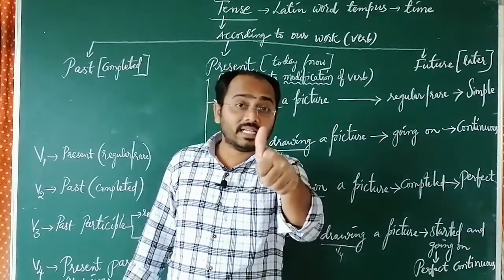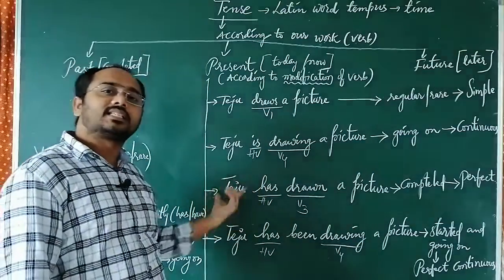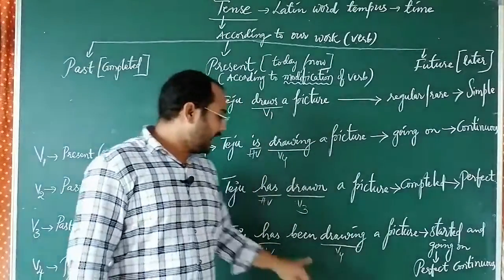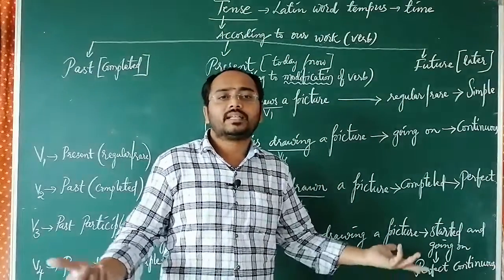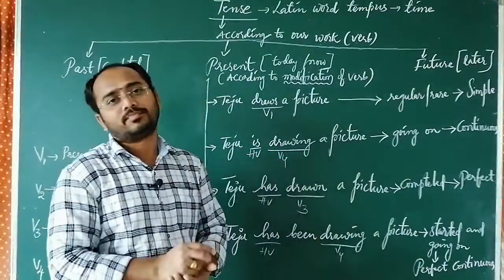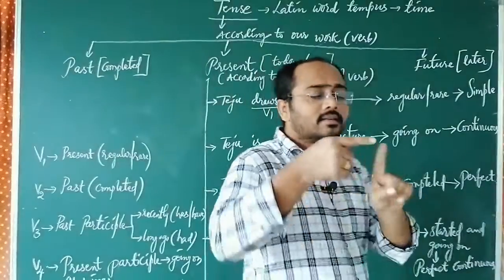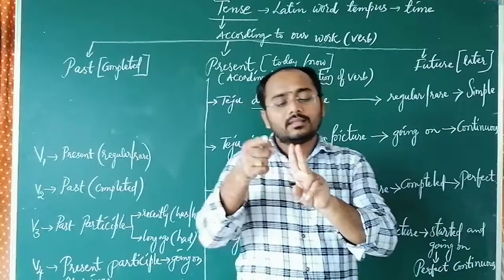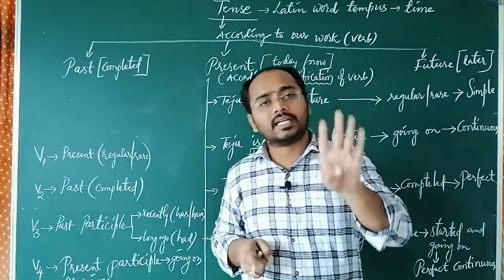That's the reason the third name is perfect, and as it is in present, present perfect. Here it started, that means perfect; going on, that means continuous. So perfect continuous. In this way the present tense is divided into four categories: simple present, present continuous, present perfect, present perfect continuous.